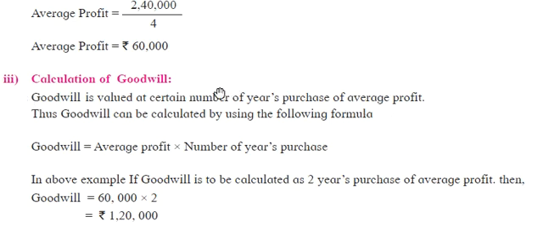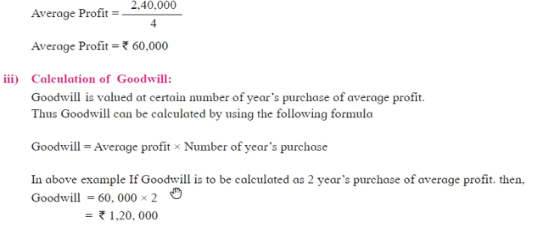Now the calculation of goodwill. Goodwill is valued at a certain number of years purchase of average profit. Thus, goodwill can be calculated using the following formula: goodwill equals average profit into number of years purchase.